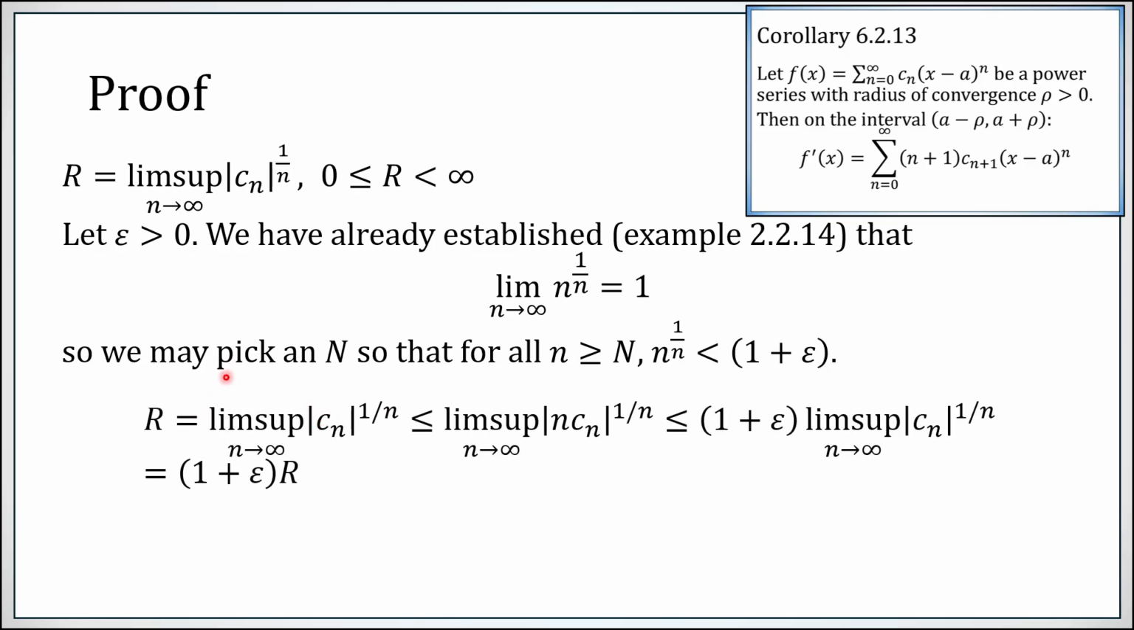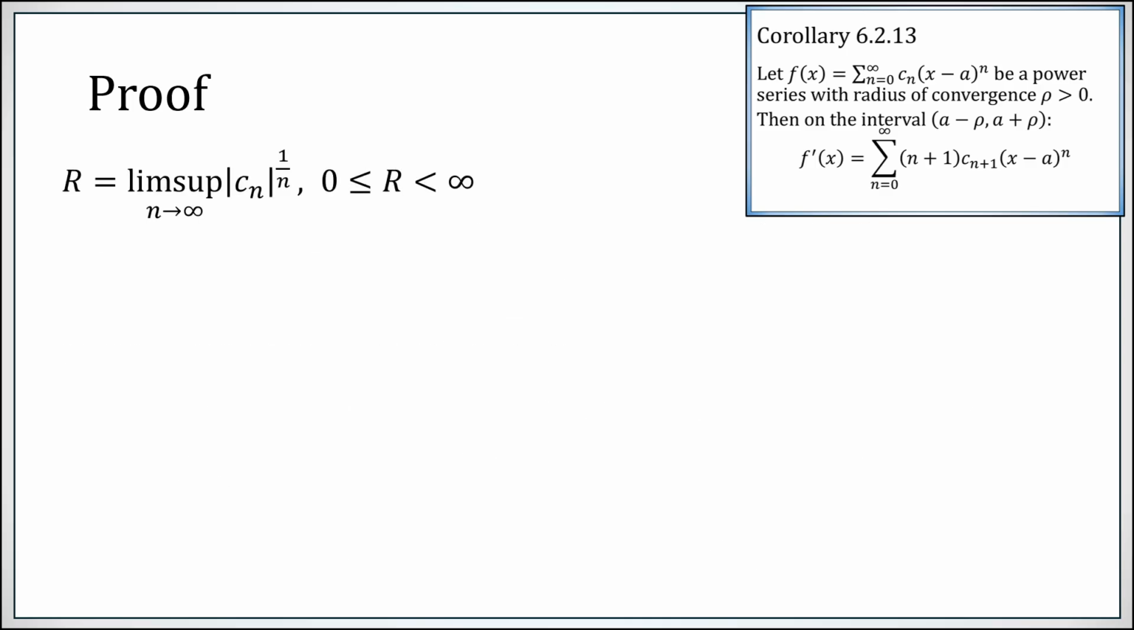This was the definition of R. Cn can only be made bigger by multiplying by n because n is going to infinity, so we get a less than or equal here. n to the 1 over n is less than 1 plus epsilon, so this n to the 1 over n I can pull out as a constant 1 plus epsilon, but now here we just get R again. In other words, R is less than or equal to this lim sup, which is less than or equal to 1 plus epsilon times R. There's the inequality we just derived.